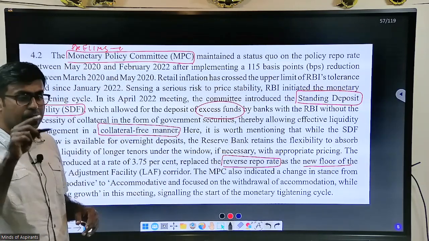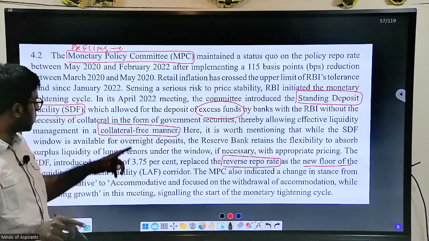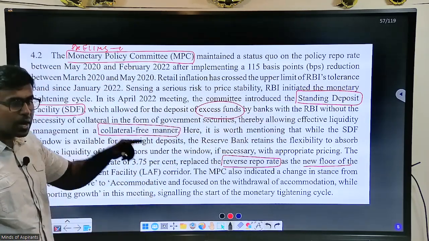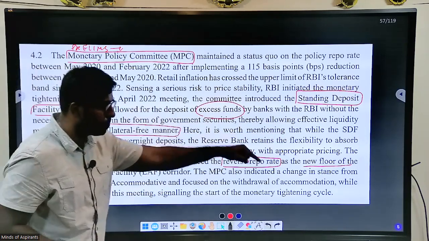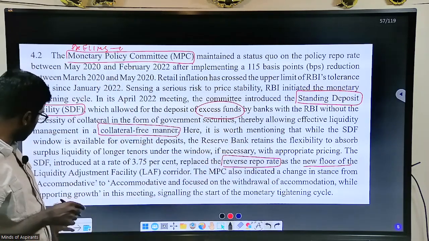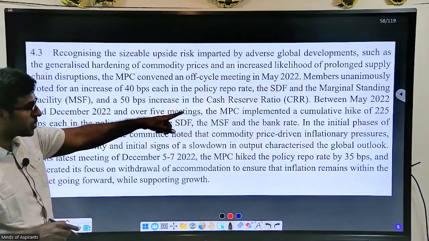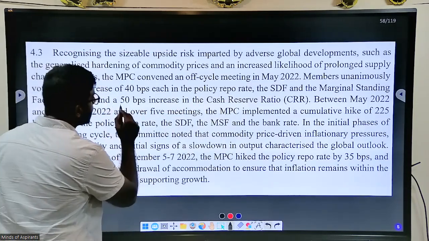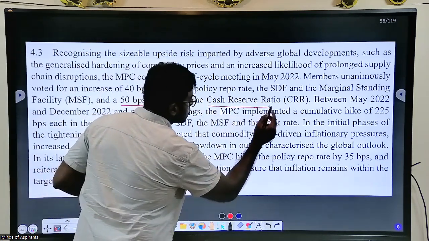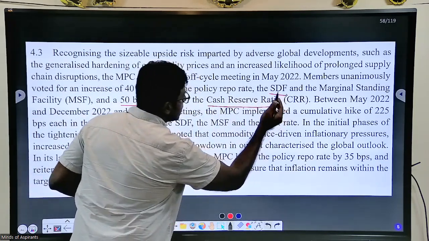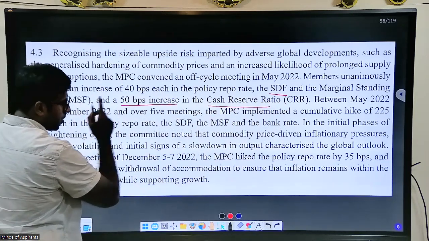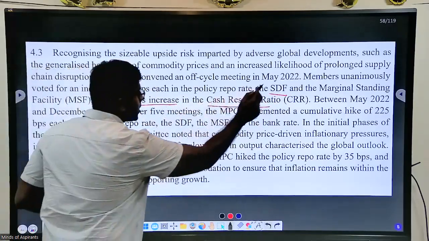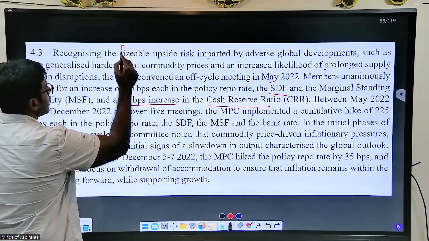Reverse repo rate, you had to give a collateral. For this standing deposit rate, you need not give a collateral, and you can park your money in RBI and get your interest. That is a change they have brought. And they have increased everything. Cash reserve ratio, they have increased. SDF, similar to reverse repo without a collateral, they have increased. Repo rate, they have increased.